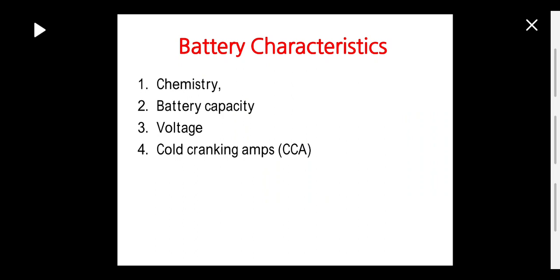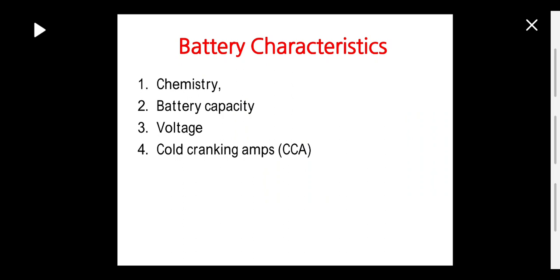So these are the four characteristics of a battery. First one is the chemistry, that is chemicals with which the battery is made up of. Second one is battery capacity. Third is voltage. Fourth is cold cranking amps (CCA). We will see these characteristics of a battery one by one.